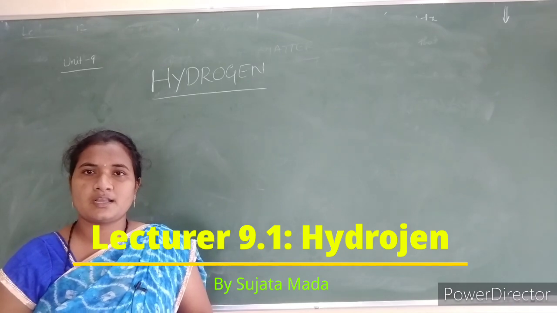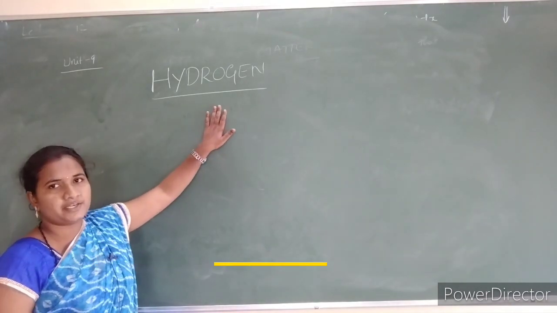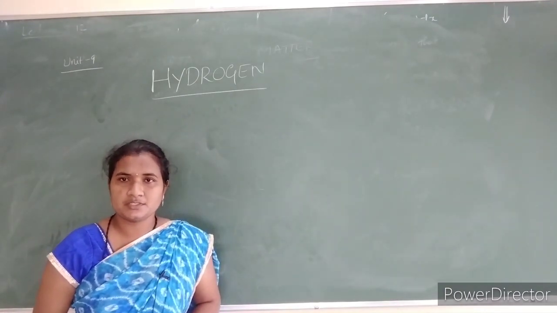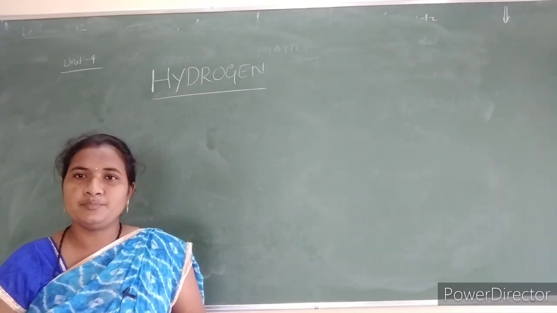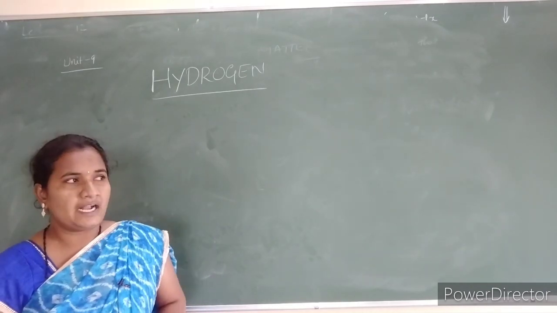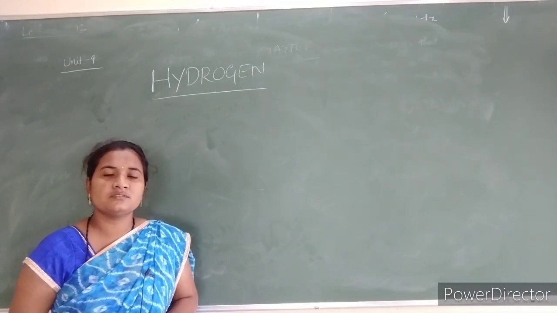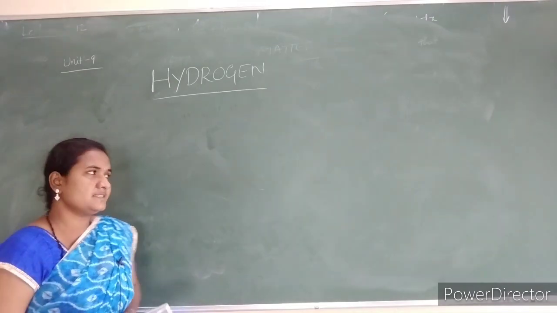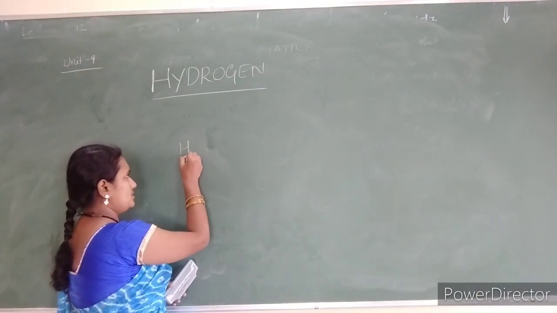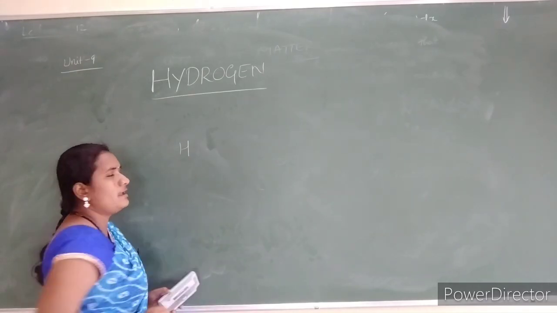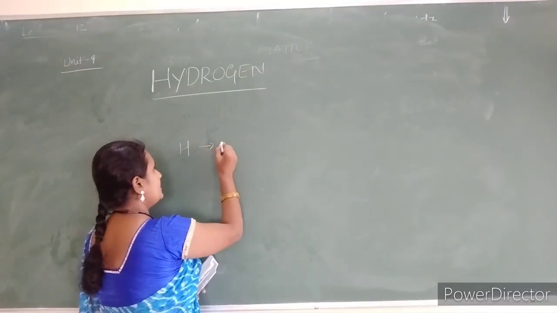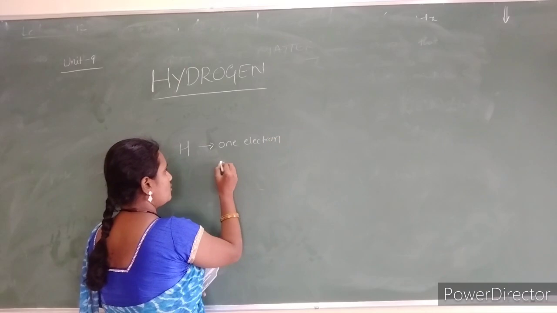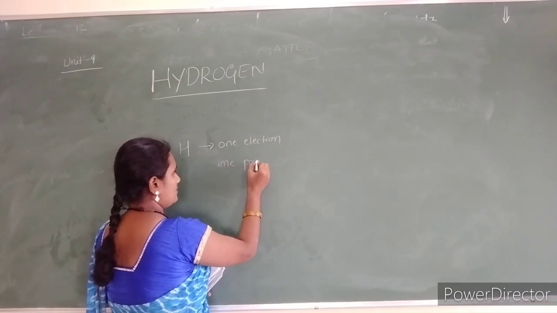Today I am going to take a class on Unit 9, that is hydrogen. Hydrogen is the most abundant element in the universe and takes third position on the globe. Hydrogen plays its own role in the synthesis of many inorganic as well as organic compounds, and it exists in atomic form as hydrogen. We represent it with the symbol H, and it contains one electron and one proton.